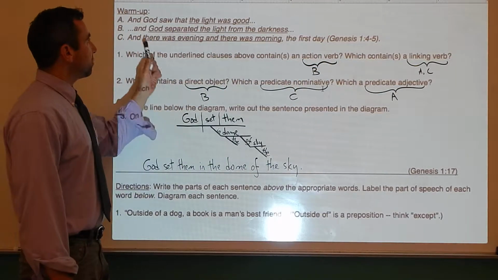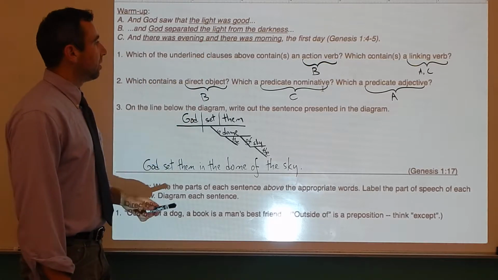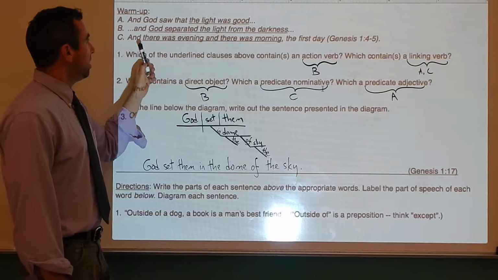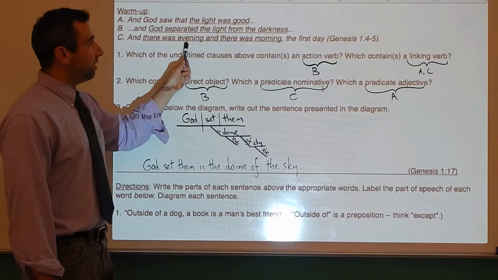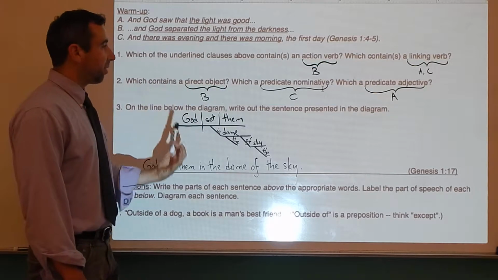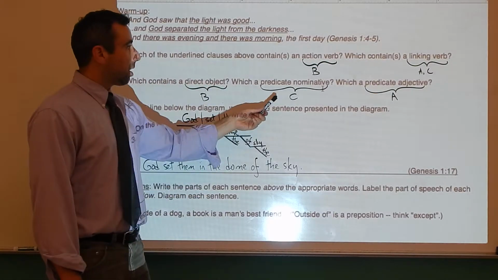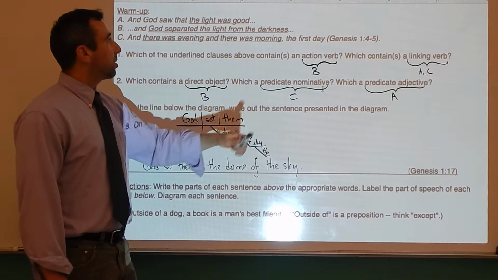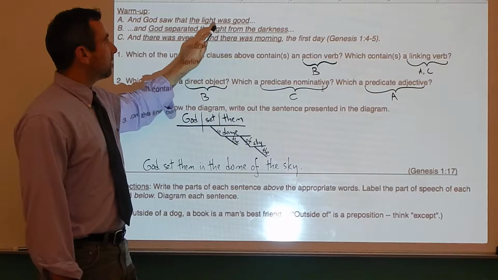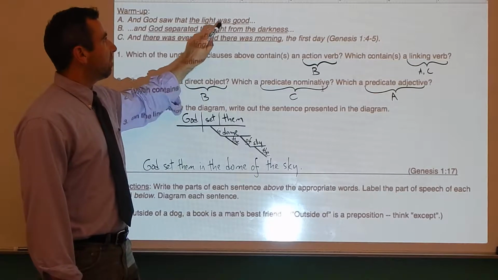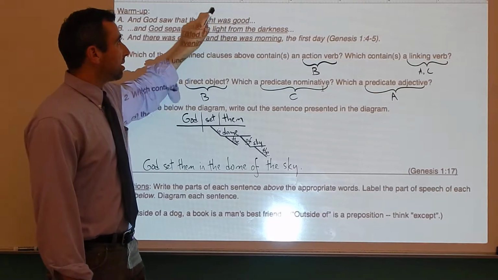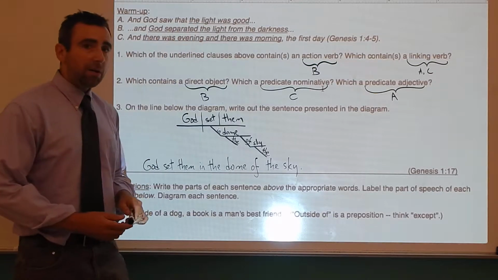A direct object, what gets separated? The light. Direct objects follow action verbs. A predicate nominative, that's C. There was what? There was evening. There was morning. Those are things. Those are nouns following linking verbs. They're the same as the there. Those are our predicate nominatives. And a predicate adjective, the light was what? Light was good. Good is an adjective following a linking verb, describing the subject.